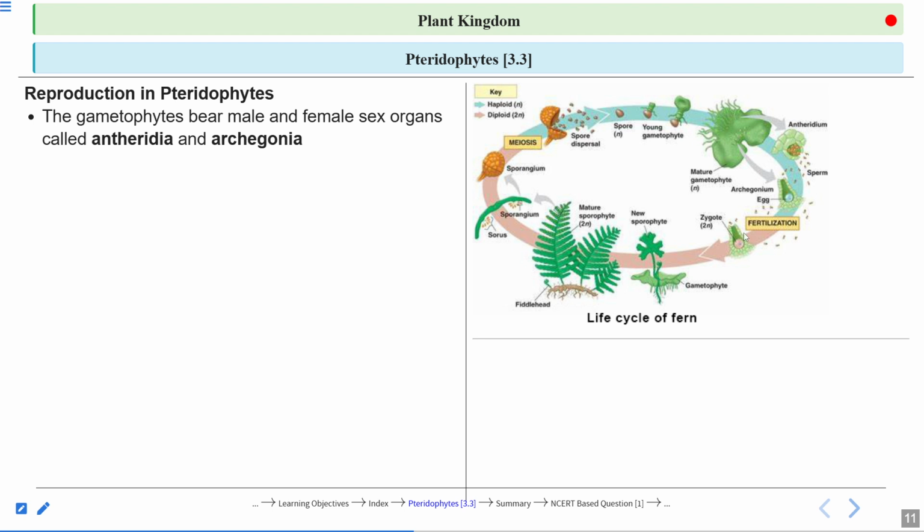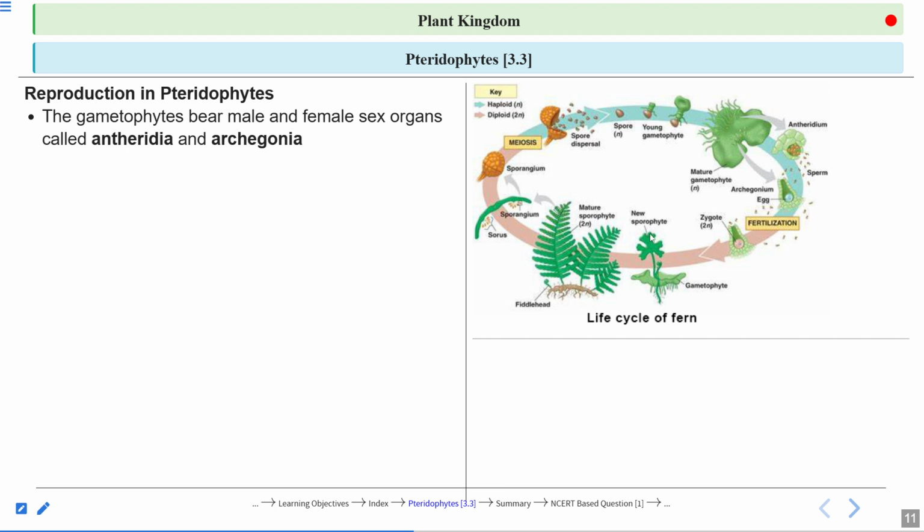As the zygote is formed, it is considered a diploid sporophyte structure. Now, here you can see this zygote will form a new sporophyte. From the prothallus, the gametophyte, you can see the sporophyte coming out. So again, the same phenomenon which we have read in the case of bryophytes.